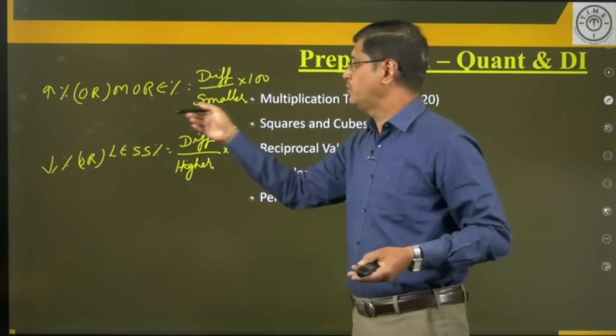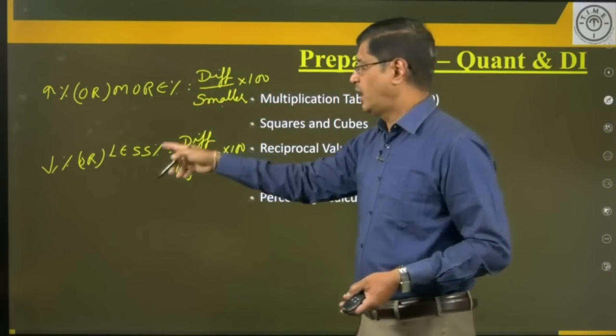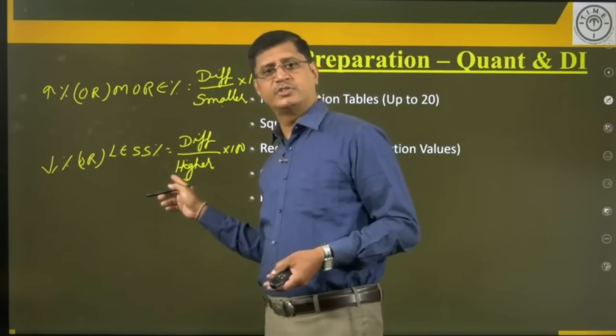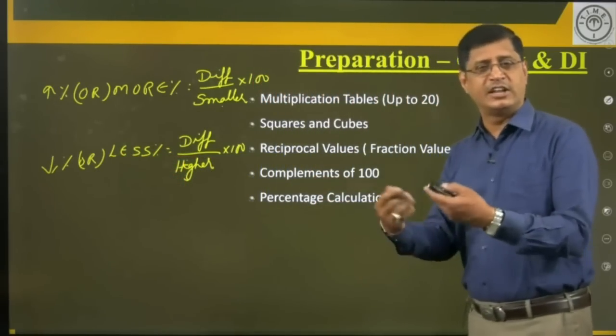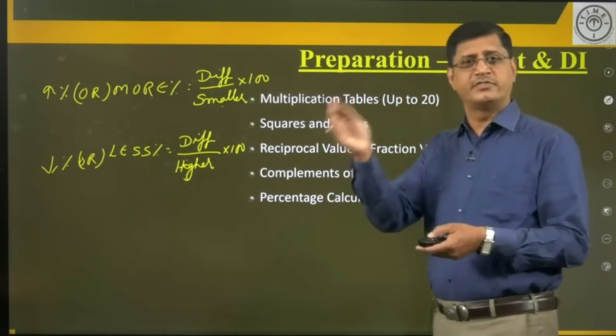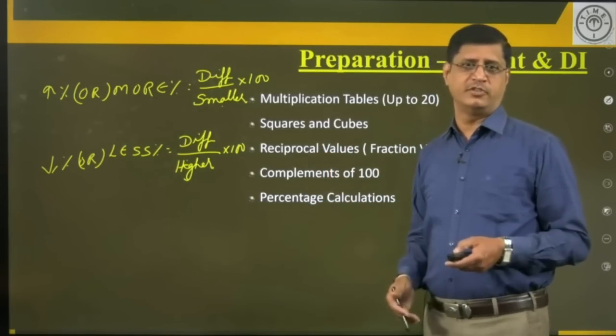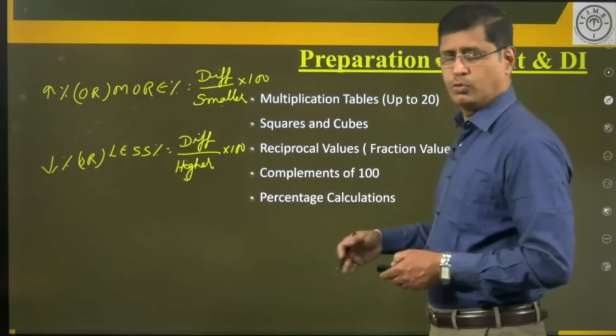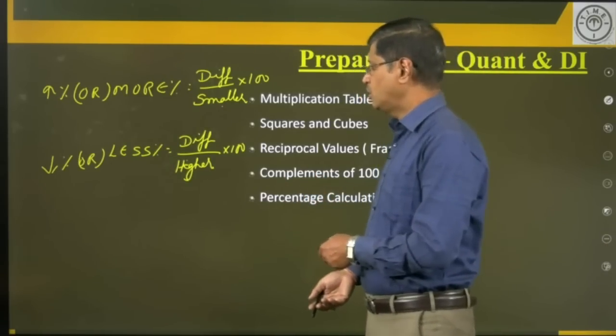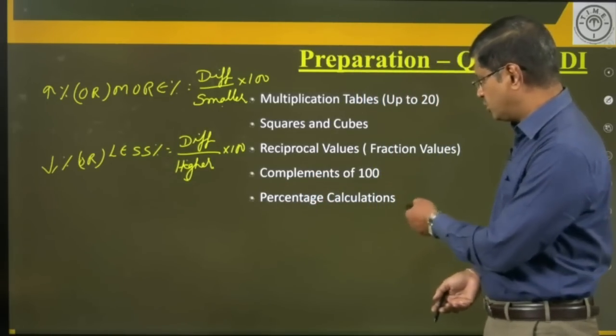Here percentage more means the initial value is the smaller and percentage less means the initial value is the higher. What percentage of P is Q? What percent of Q is P? These are some of the models. For more information, please watch our videos to make a benefit of.